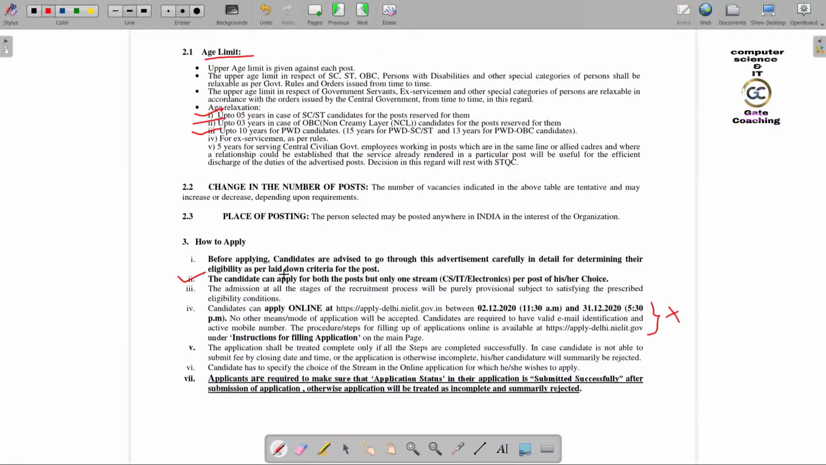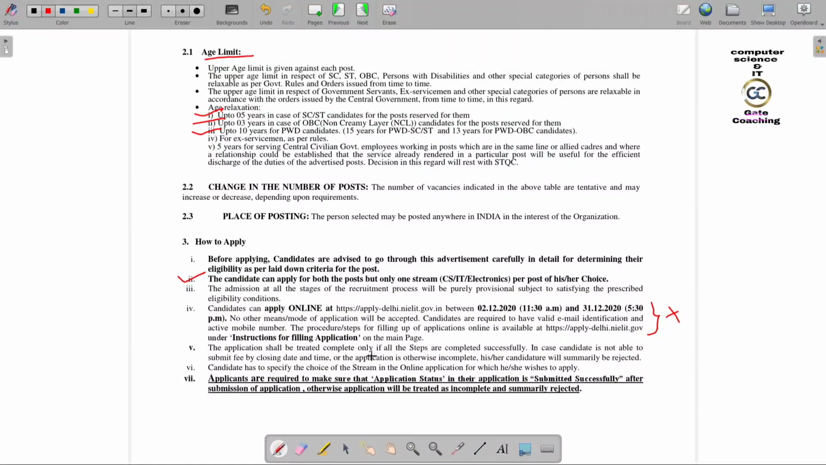Now, there are two posts, Scientist B and Scientific Assistant. You can apply for both posts. The candidate can apply for both posts, but only one stream, as per the post of his or her choice. So you can apply for both posts, but you should choose only one stream. Anyone will have only one stream anyway; it is only in rare cases that someone has more than one. So these are the instructions on how to apply.